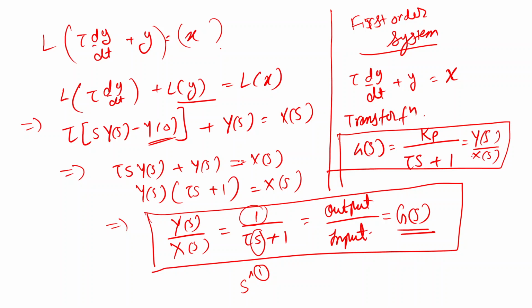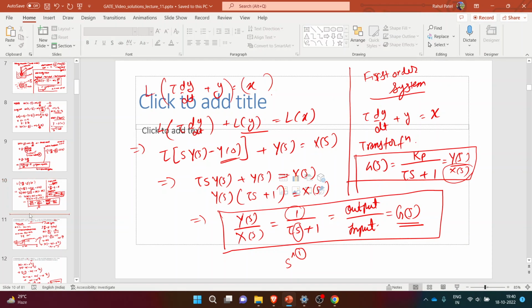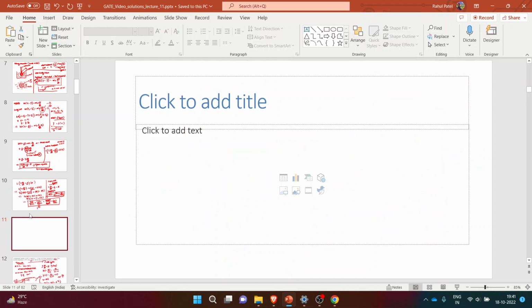Let's say now I give an input X(s) to the system. We can use this equation to find the value of Y(s). So I have the process model, and this equation we will be using to solve our next question. Do you have any doubt in this derivation of the transfer function for this first order system? Here we looked into this derivation for the thermometer. If you have any doubt, you can just write it in the chat box or maybe unmute yourself.